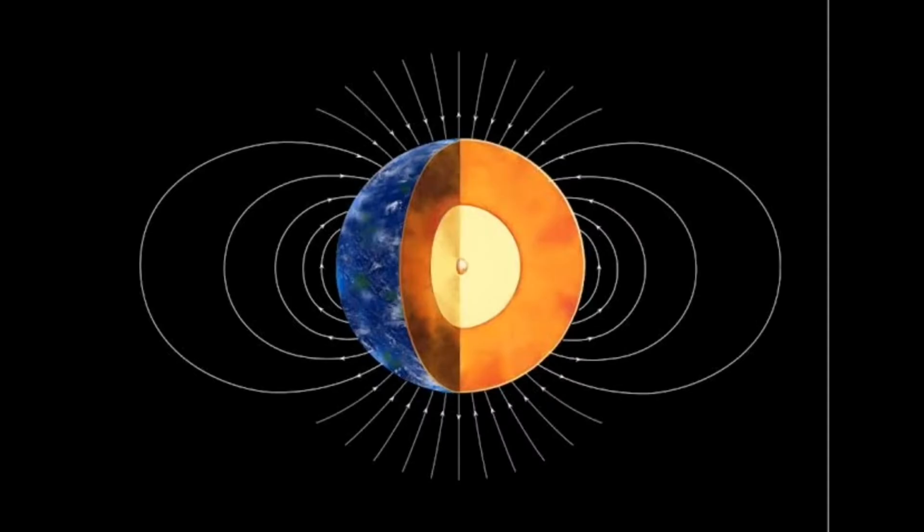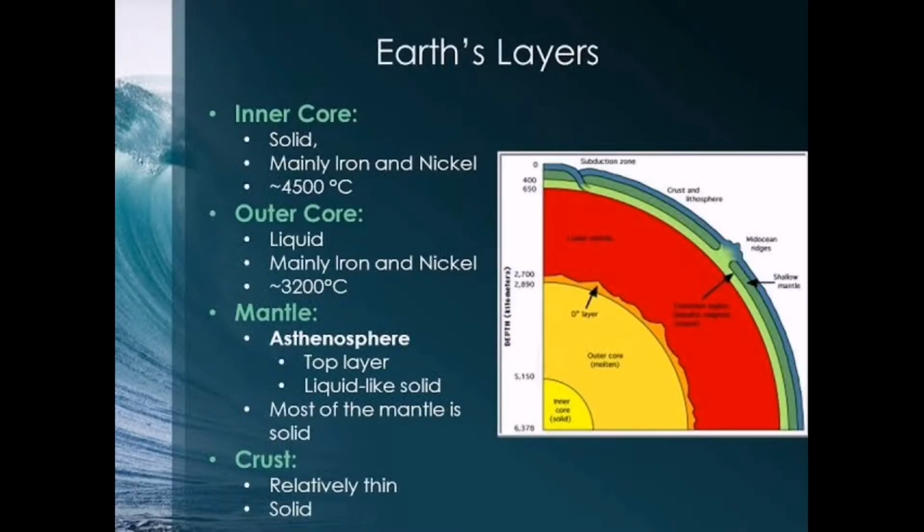The outer core extends from around 2900 km to 5100 km. The secondary waves cannot pass through the core. They get absorbed in this region. This has led scientists to believe that the core could be liquid or semi-liquid in nature. Now children, as you all have learnt in the lower classes, the secondary waves cannot pass through a liquid medium, and that is why it is believed that the outer core is liquid or semi-liquid in nature.